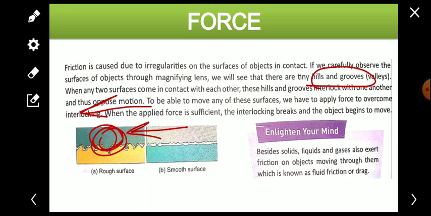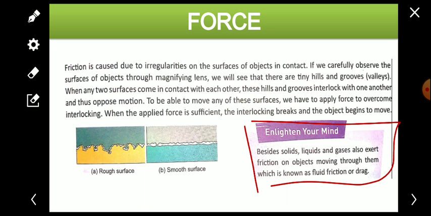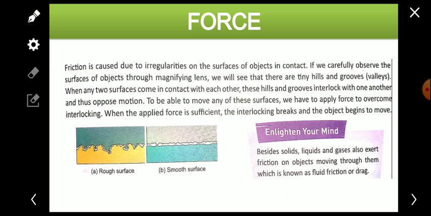So force should be sufficient to overcome the interlocking and to move the object. Here one important thing is that besides solids, liquids and gases also exert friction on an object moving through them, which is known as fluid friction or drag.